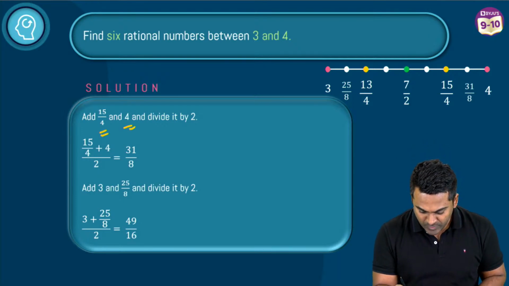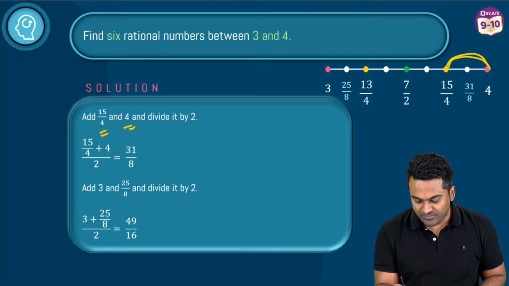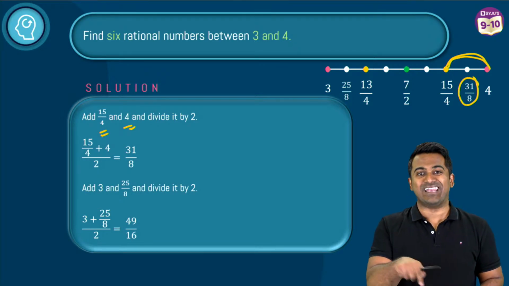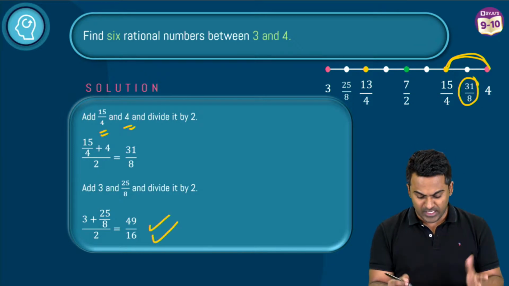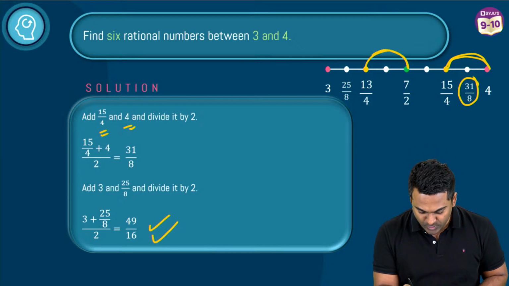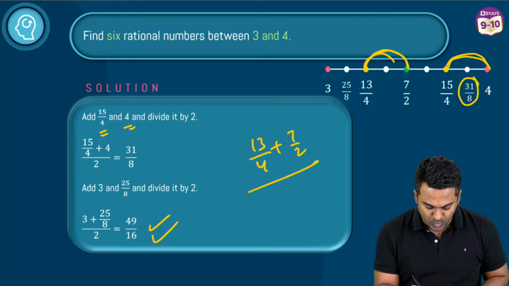Like here, what have we done? 15 by 4 and 4. So we've taken these two, added, divided by 2, and we got the middle number of those two. And then we repeated the process. Okay, you could have also taken this. Like, let's suppose you decide to take these two, then the answer would be what? 13 by 4 plus 7 by 2 divided by 2.